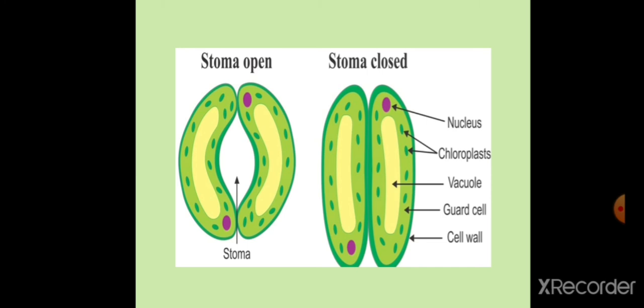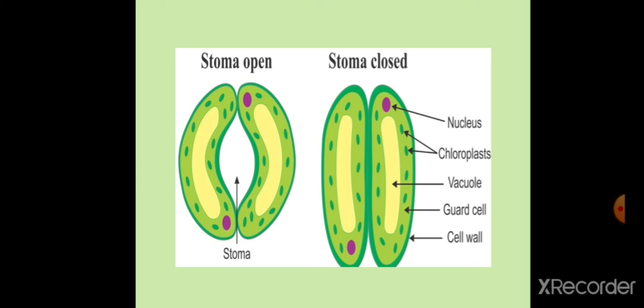These guard cells have specialized cell walls that make them push each other apart when they are turgid. They are turgid means they have got water in them. And when they lose water and become flaccid, the gap between them closes. So at daytime when the stomatal pore is open, that means the cell is turgid, right?